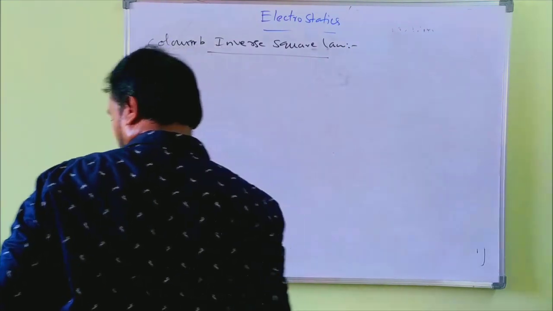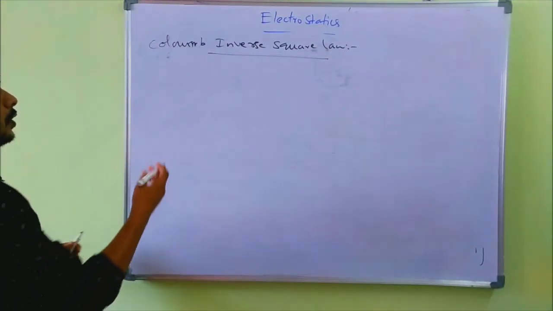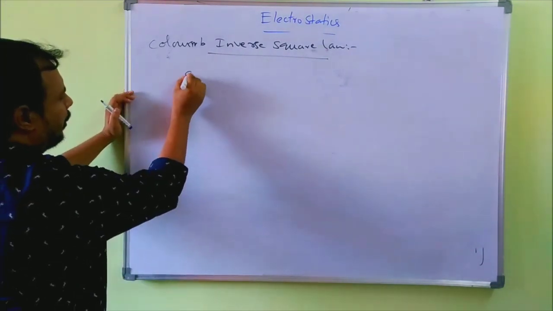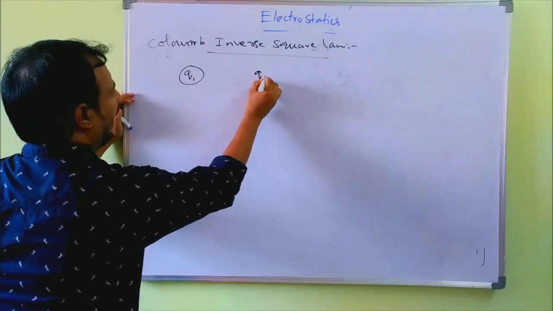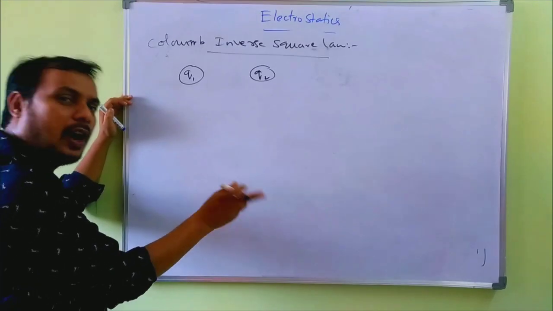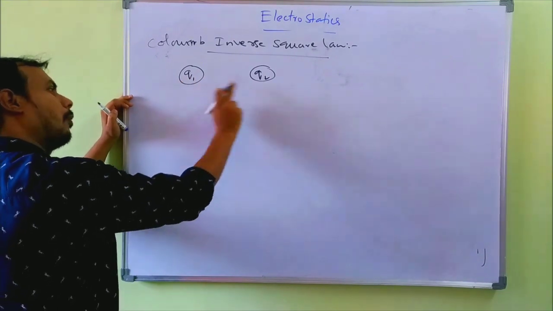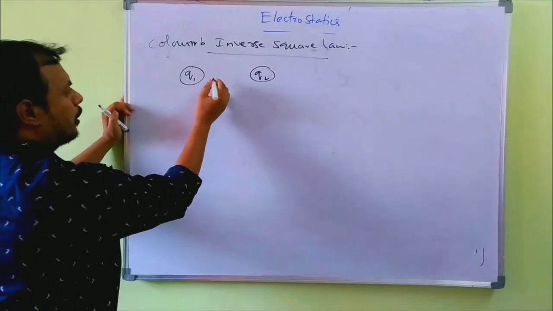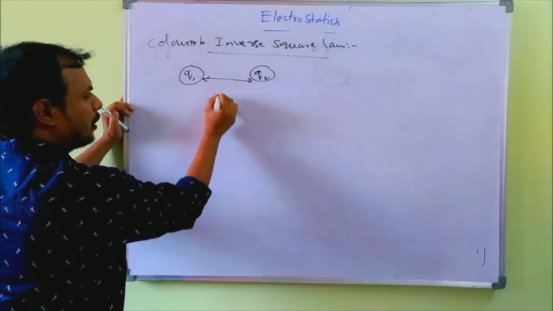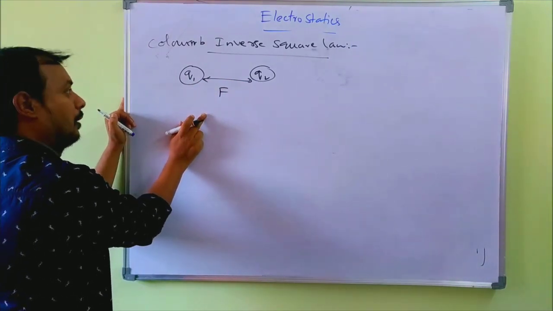So now the next one is Coulomb's inverse square law. So what is Coulomb's inverse square law? For example, two charges Q1 and Q2. These two charges may be like charges or unlike charges. If it is like, means both are positive or both are negative, like charges, then in between these two, repulsion force will act. Which force is it? Repulsion.